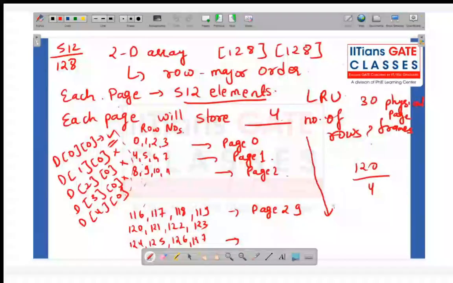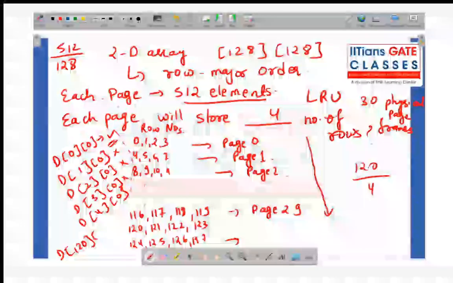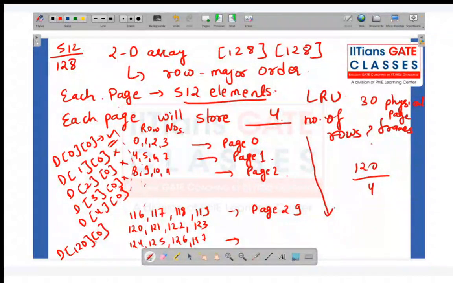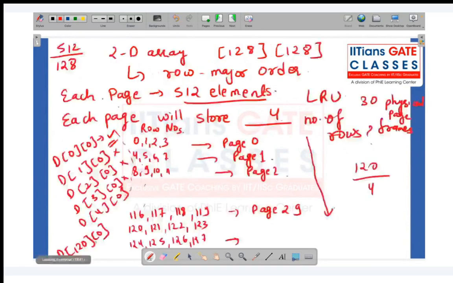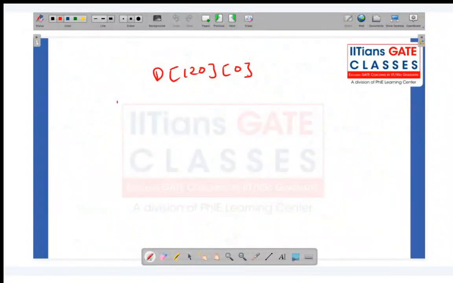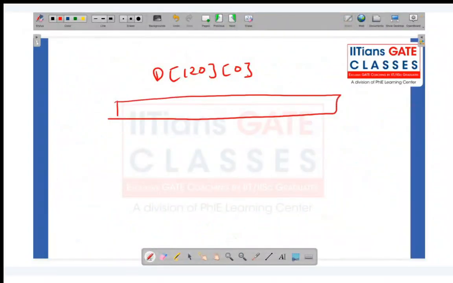So now let's come to the tricky part. When I'm accessing D of 120 comma 0, I want the 120th row and 0th column. How many physical pages do I have?